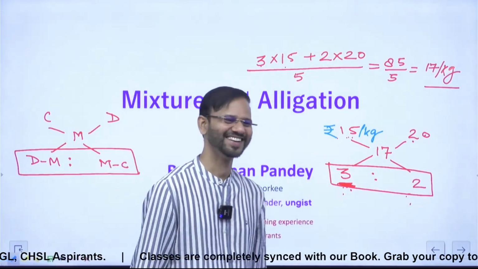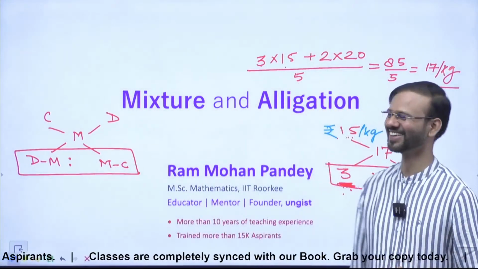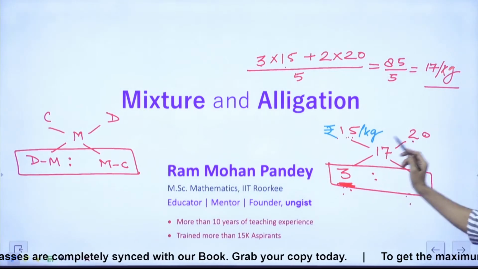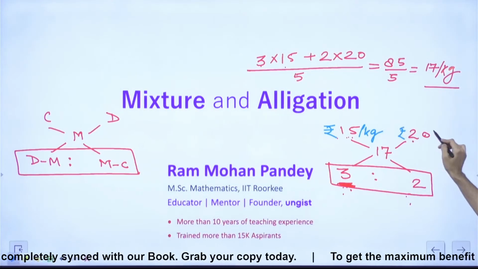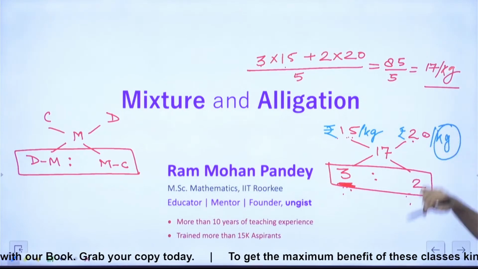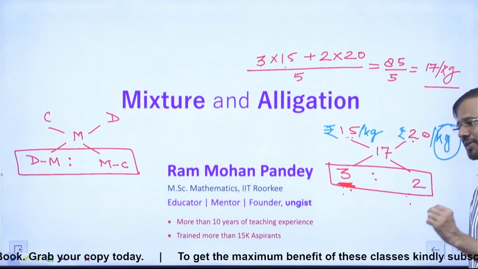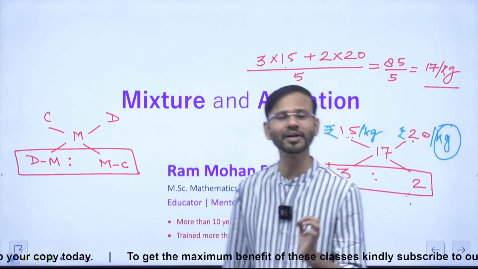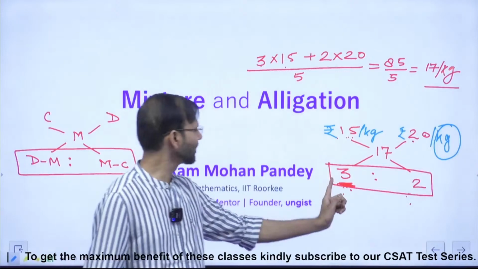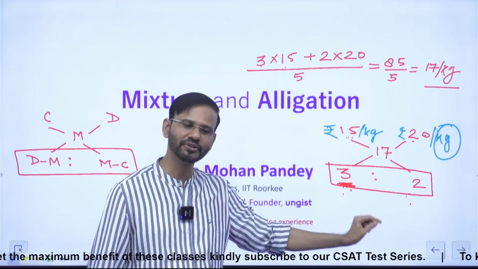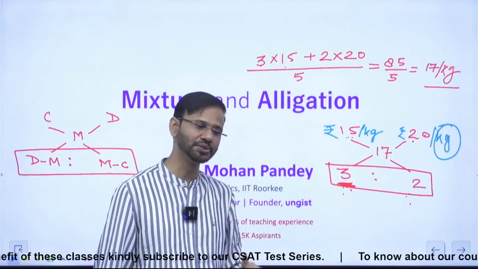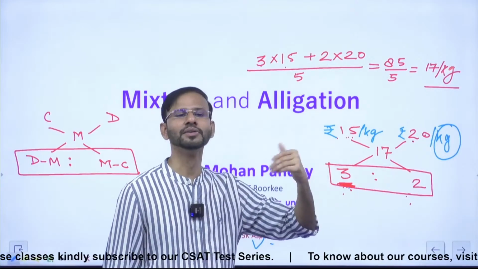So this is 15 rupees per kg, right? And this is 20 rupees per kg, correct? So guys, the denominator part of the unit is what? Kg. Fine. It means the quantity. The denominator part of the unit would be quantity, right? So this will be the ratio of the denominator of the unit. Everyone, always this will be the ratio of the denominator of the unit.